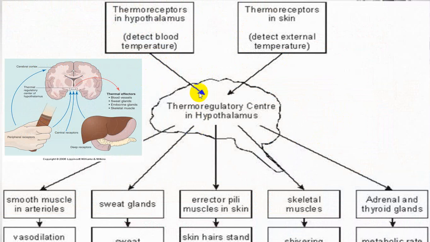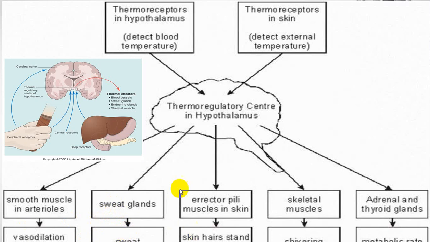So these are called exotoxins, these are called endotoxins, and the thermoregulatory center has got information coming from different parts. There are thermoreceptors in the skin which will detect the external temperature, and there are thermoreceptors in the hypothalamus which detect the blood temperature. There are also thermoreceptors present in certain organs, and all those will give a response as far as thermoregulation is concerned. Vasodilatation, so there will be heat loss, or vasoconstriction, heat preservation. Sweat glands will produce sweating, and that sweating will help in the heat loss mechanism.